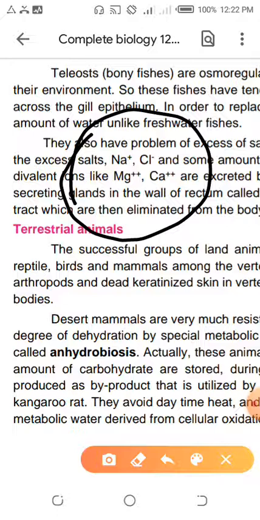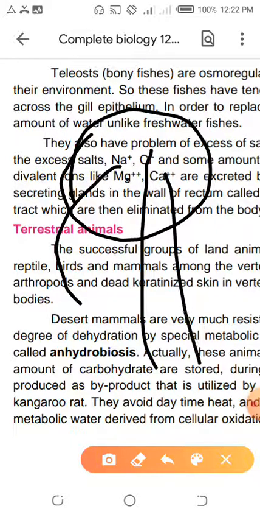What will happen? The salts will move from high concentration to low concentration, from outside to inside. When salts enter the fish, the salts will be more. Which ions will be more? Sodium ions, chloride ions, calcium ions, and magnesium ions will be more. These ions will be absorbed from the sea into the marine fish.